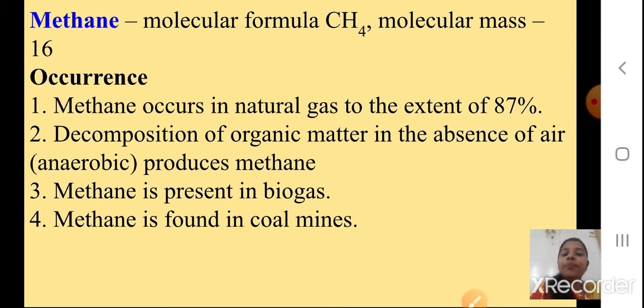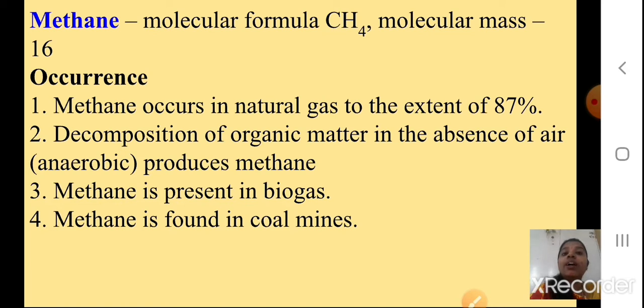Now, occurrence. Methane occurs in natural gas to the extent of 87%. So it is a natural gas and it is present at 87%. Decomposition of organic matter in the absence of air, that is anaerobic, produces methane.